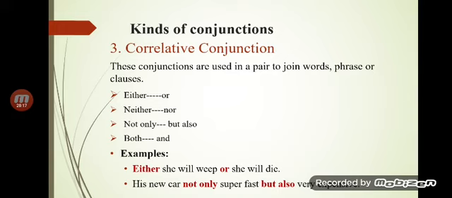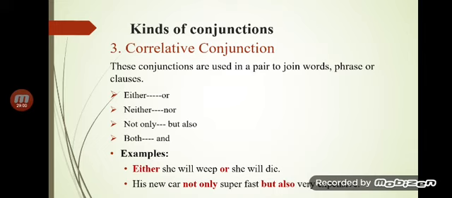They always work in pairs, such as either or, neither nor, not only but also, both and. Either she will weep or she will die. His new car is not only super fast but also very expensive. Okay, so let's see how it works. Both my sister and my brother play the piano. As I have told you, they join similar elements. So both my sister and my brother are the subject, and it is joining a subject to another subject.